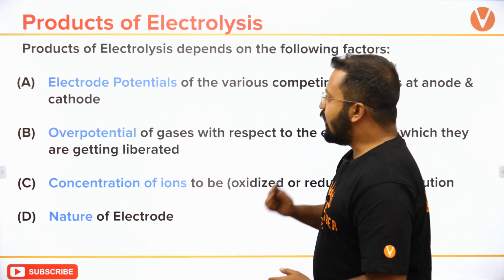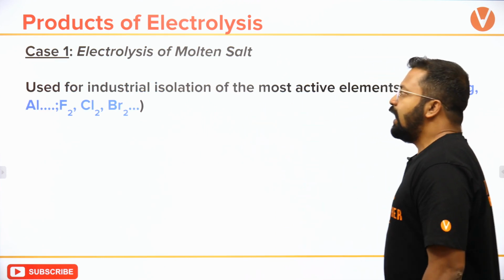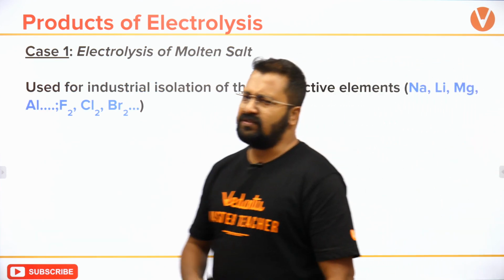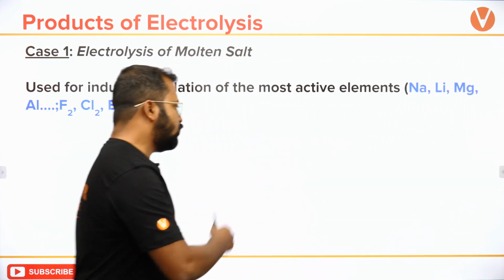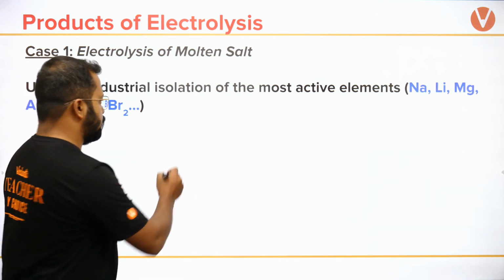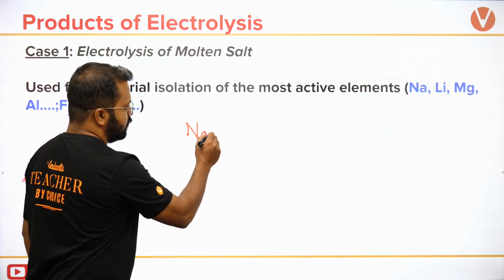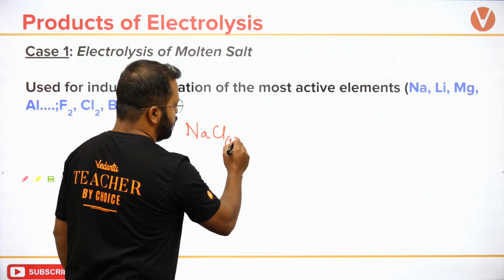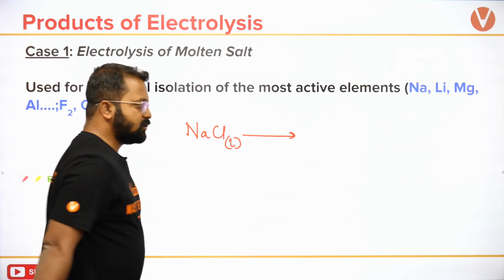Last class we had discussed electrolysis of molten salt, which is very easy to identify. Electrolysis of molten salt involves, suppose I take sodium chloride in liquid state, and I perform the electrolysis of it.